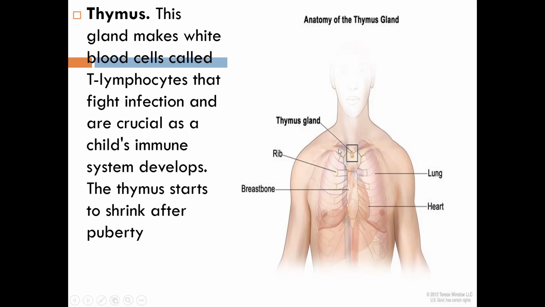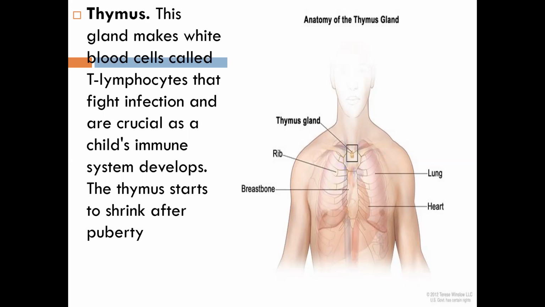This gland used to make white blood cells, and the name of that white blood cell is T lymphocyte. So what does this T lymphocyte do? It used to fight infection. And they are very, very crucial as a child's immune system develops.